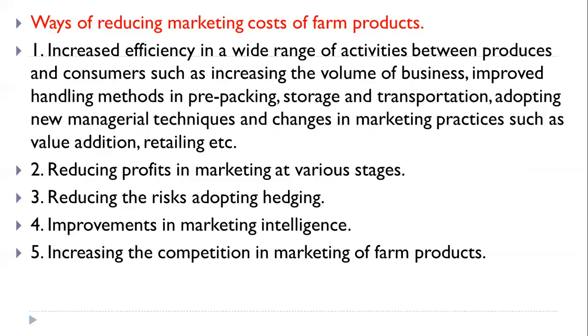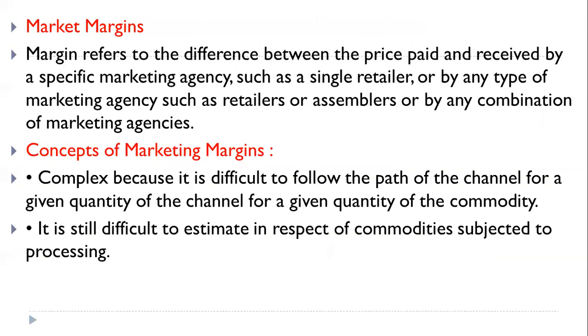Improvement in marketing intelligence means you have to improve market information systems, and with the help of those systems also you can reduce the marketing cost. And increasing the competition in marketing of farm products. This is also one of the ways to reduce the marketing cost.